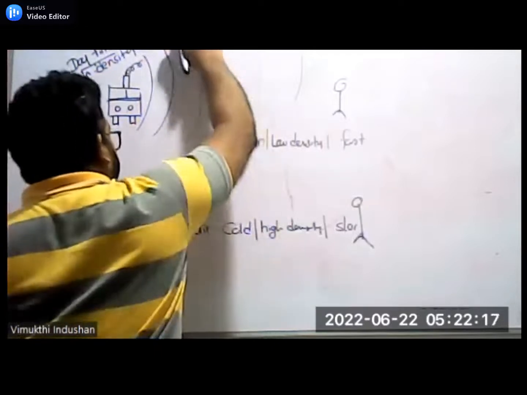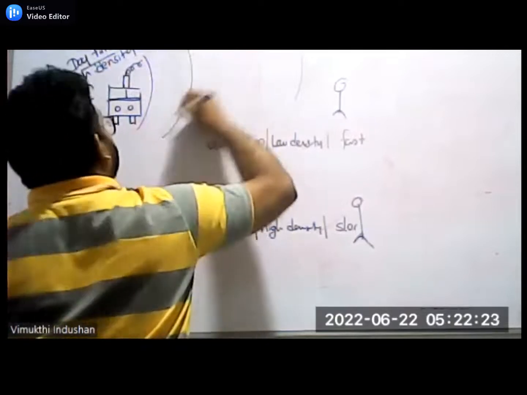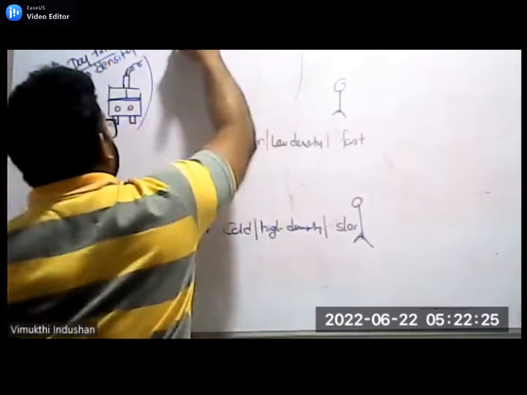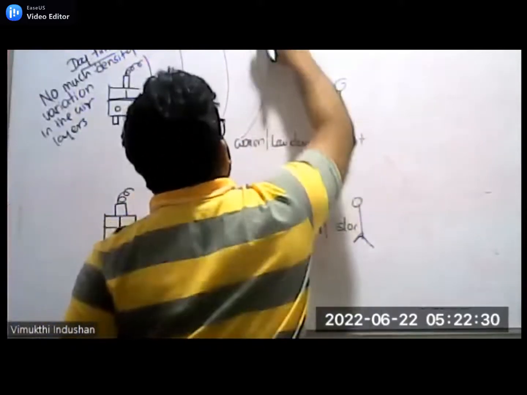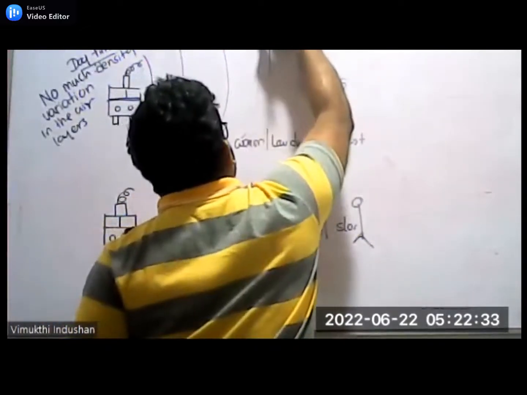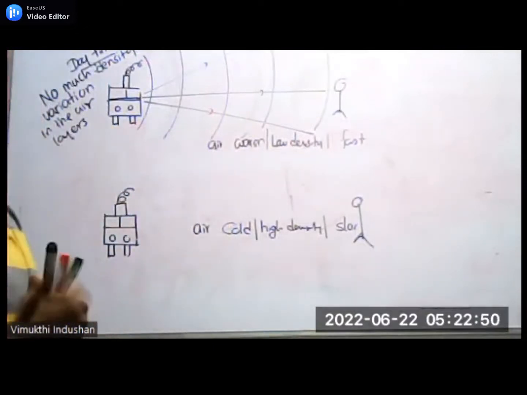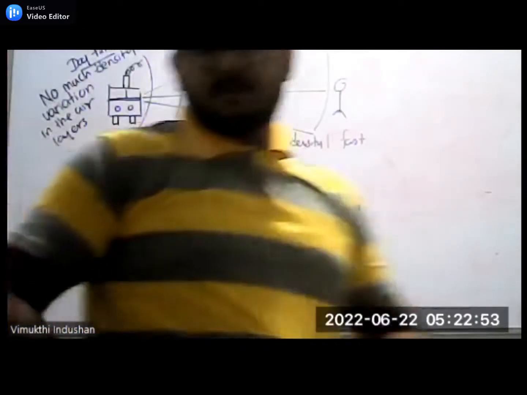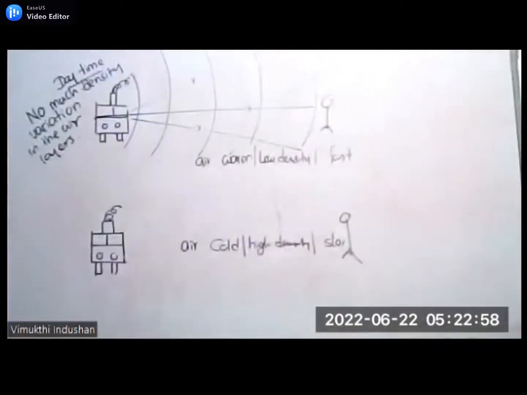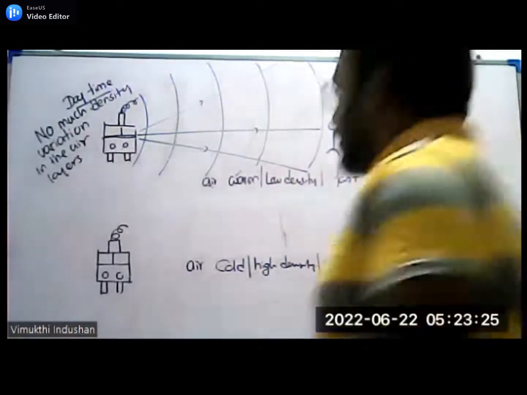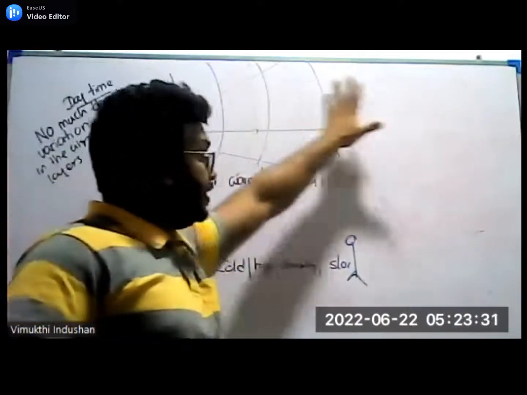It will travel the same distance at the same speed, nicely, like that, and in that direction also. The sound waves will travel evenly in the daytime because there is no big temperature difference or density difference in the air layers.